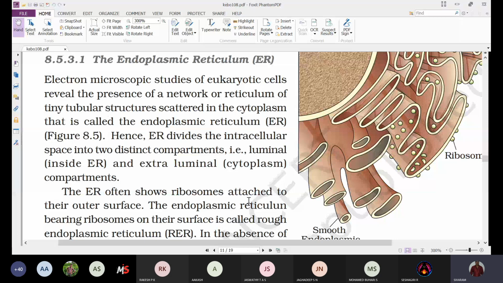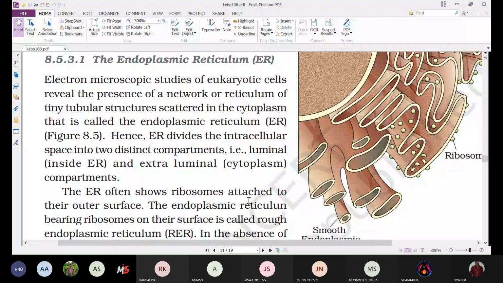This is called the endoplasmic reticulum. We can see here these small tubular structures which are present in the cytoplasm.